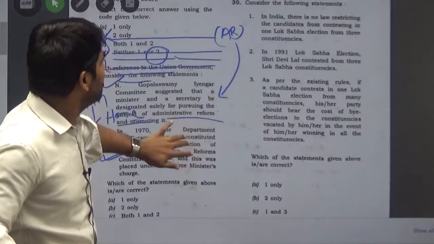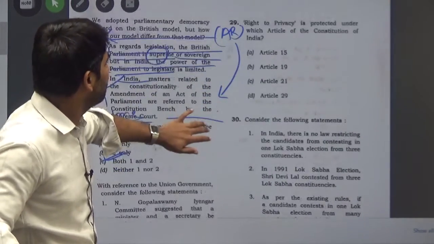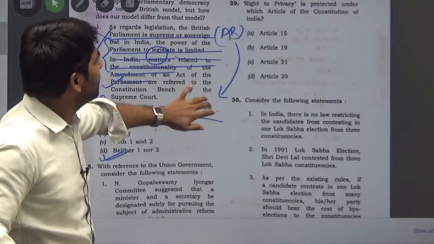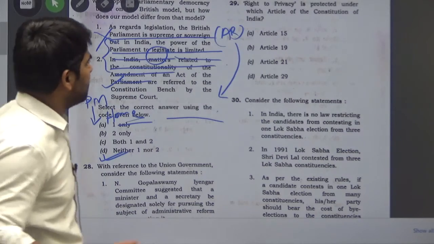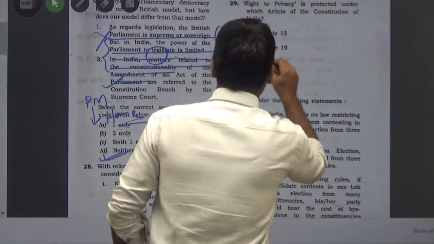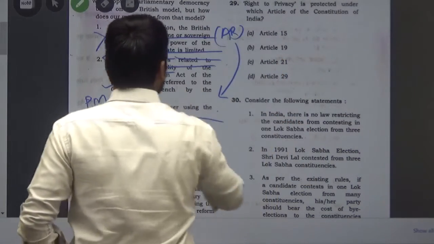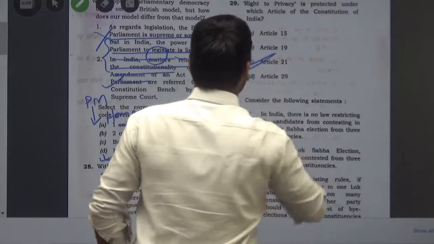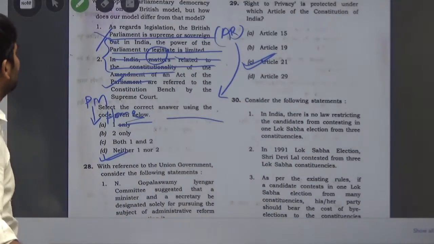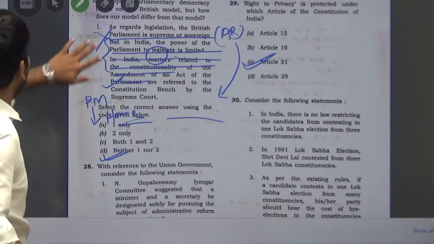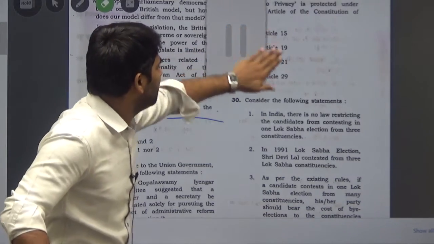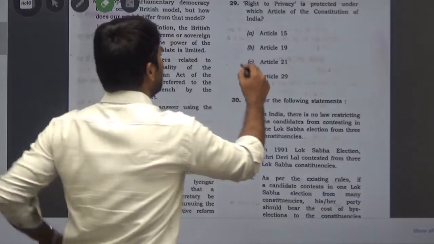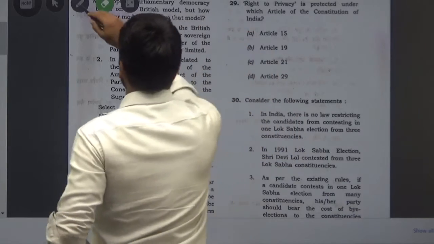Question number 29. Right to privacy is protected under which article of the Constitution? It is a bit easy for those who remember this article part. So this is under the fundamental rights given under Article 21. So for 29 the answer is C.